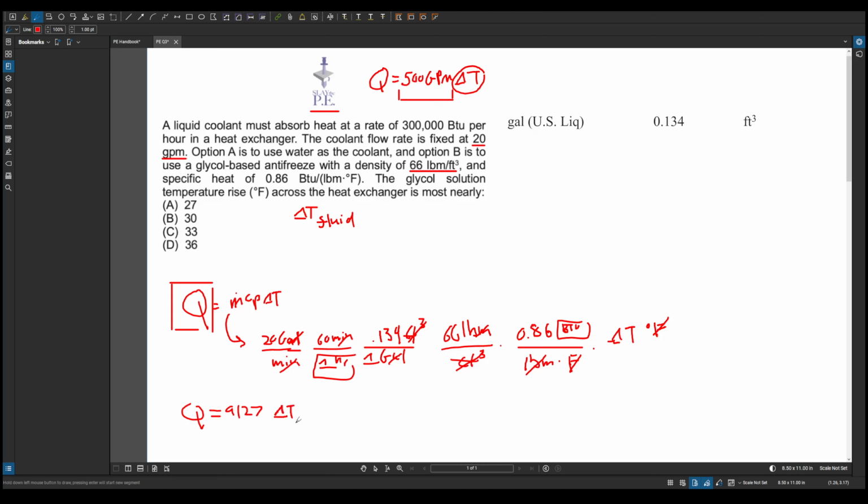Well, this Q is just the 300,000 BTUH. So 300,000 divided by 9127. You need to put that in the calculator.